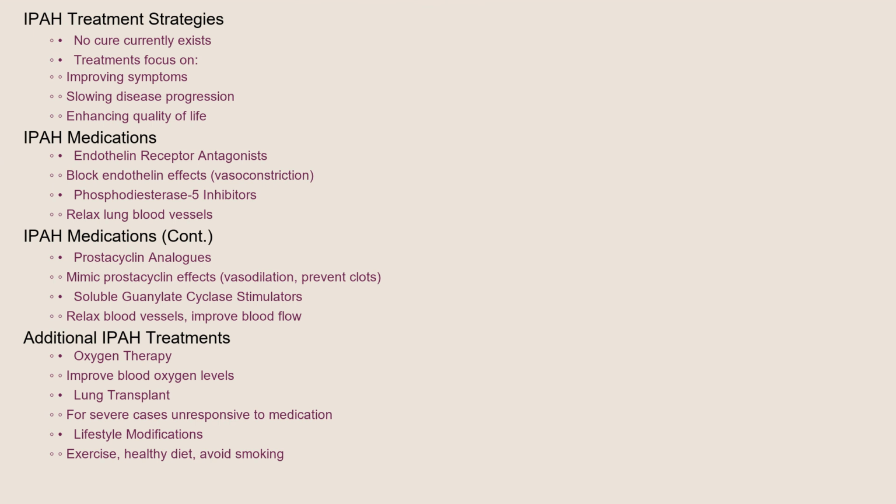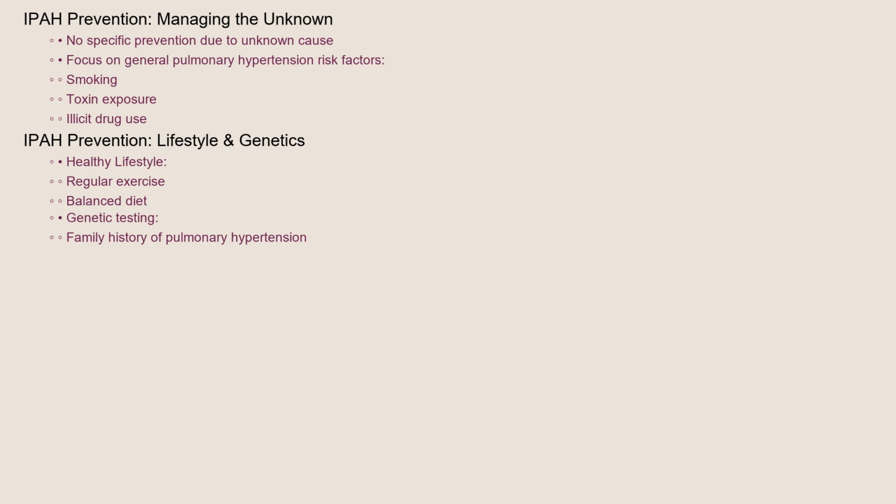In some cases, oxygen therapy may be needed to improve blood oxygen levels. For patients with severe IPH who don't respond to medication, a lung transplant may be considered as a last resort. In addition to medication, lifestyle modifications such as regular exercise, a healthy diet, and avoiding smoking are also important for managing IPH. Because the exact cause of IPH remains unknown, there are no specific preventive measures.